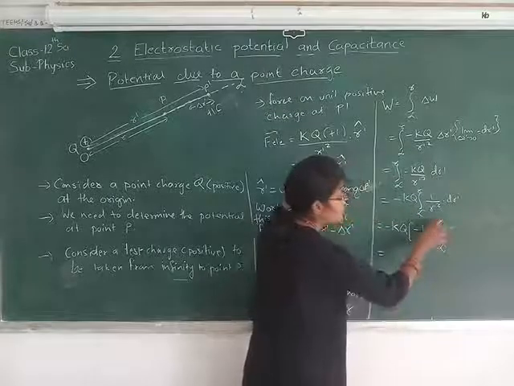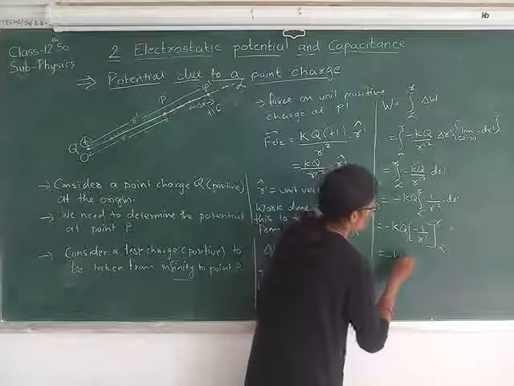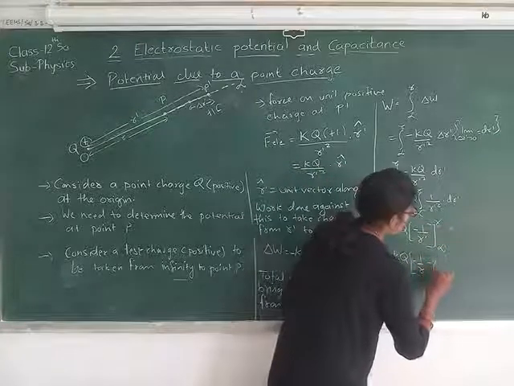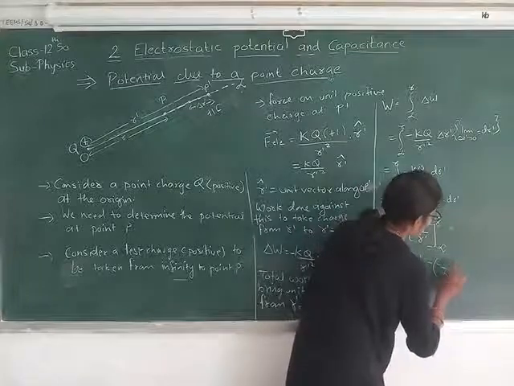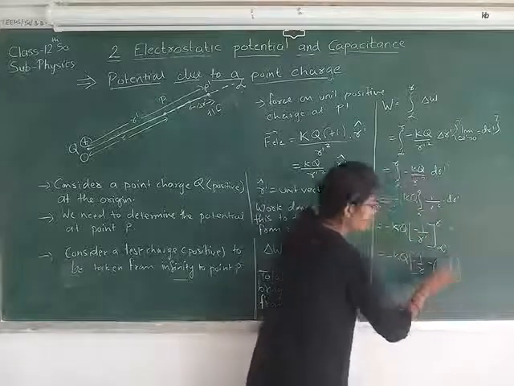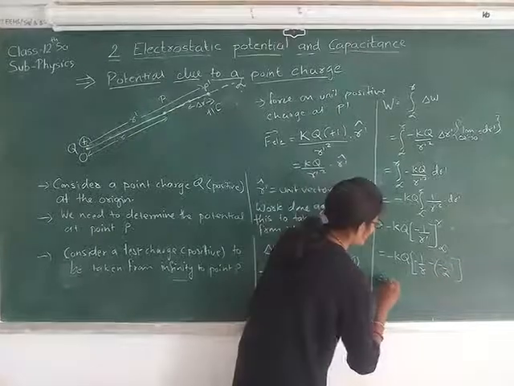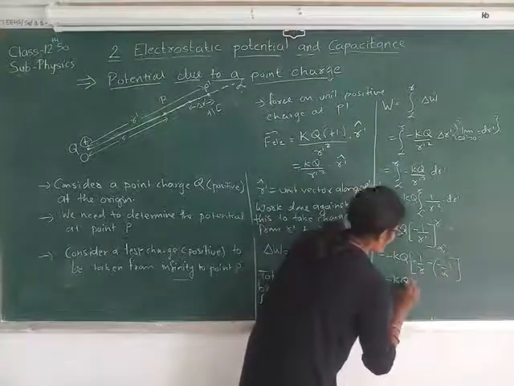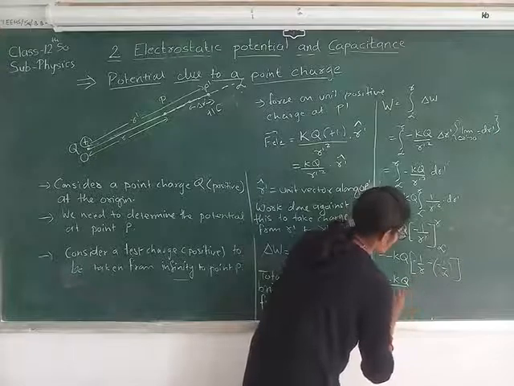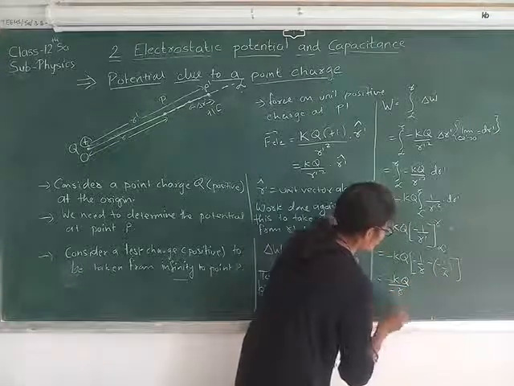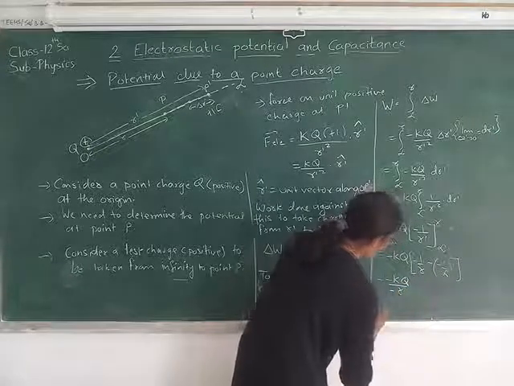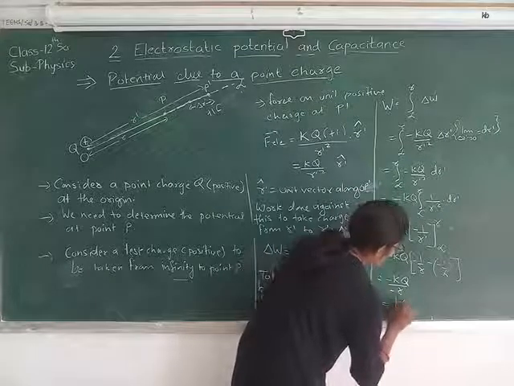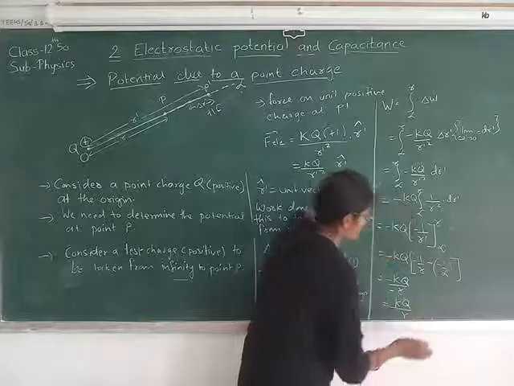Now first substituting the upper limit, minus 1 upon r, minus the lower limit, that is minus 1 upon infinity. This term becomes 0. So what we have is minus kQ into minus 1 by r. This minus minus gets cancelled, and what we have is kQ upon r.